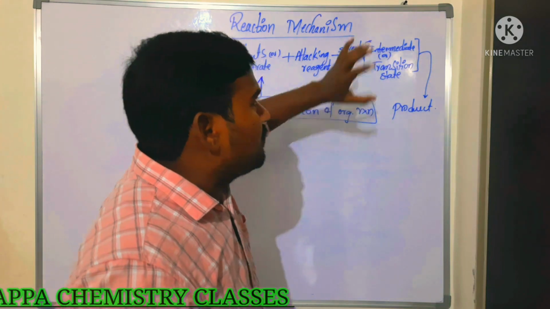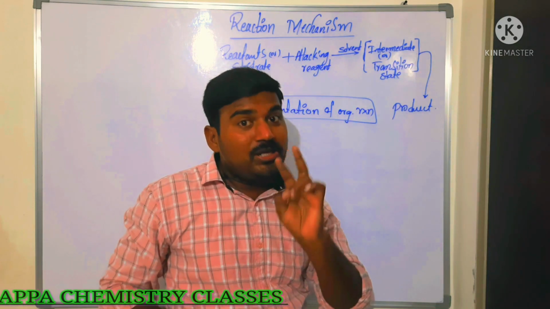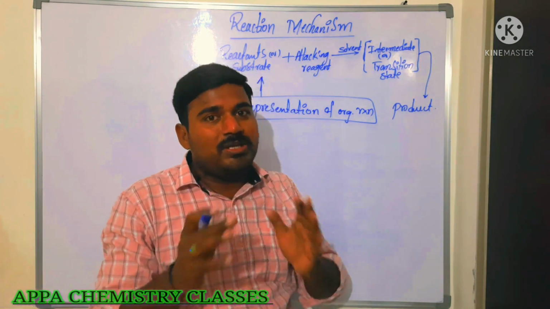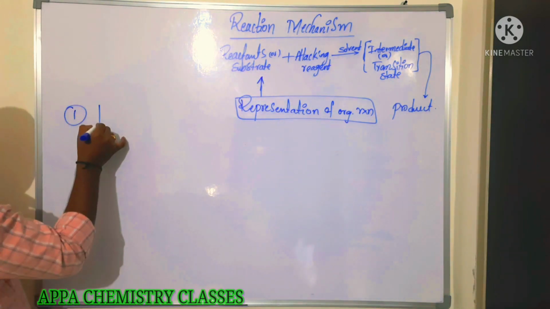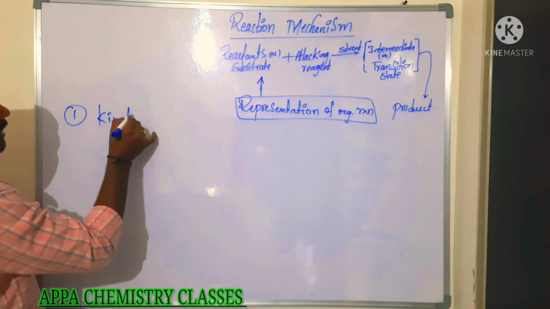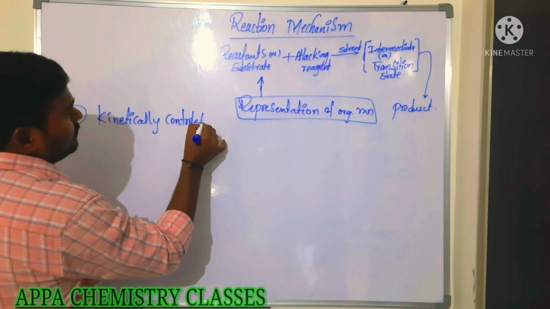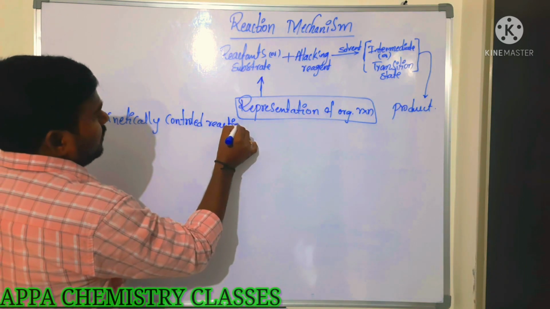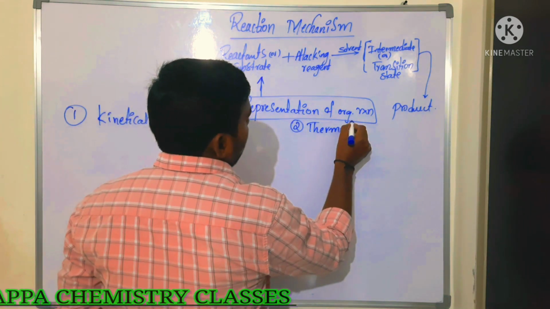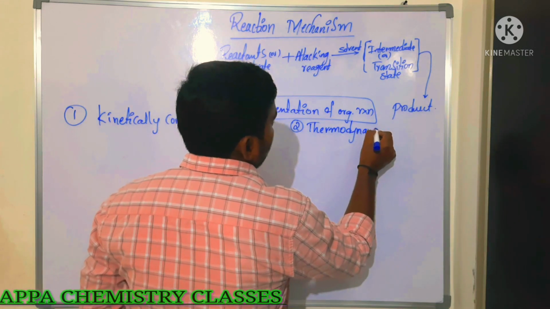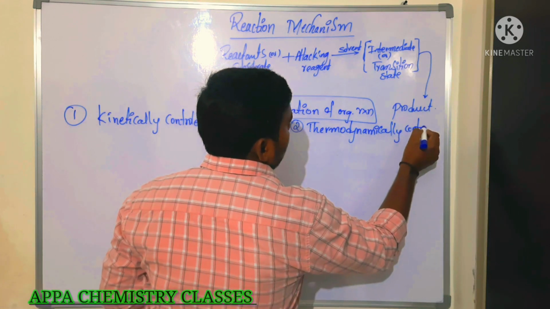Based on this intermediate stability, we have mainly 2 types of reactions, which we are going to see in this video. The first type of reaction is the kinetically controlled reaction. The second type is the thermodynamically controlled reaction. So 2 types of reactions are there: thermodynamically controlled reactions and kinetically controlled reactions.